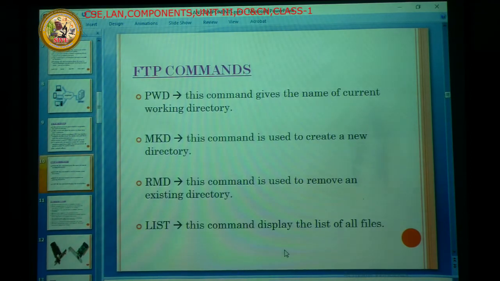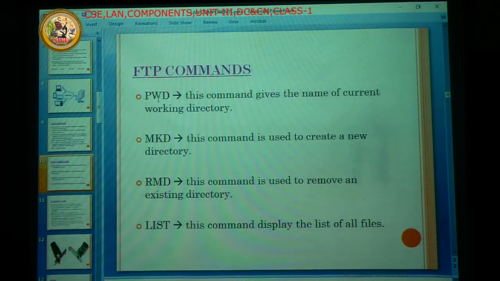Next one, what are the commands available? FTP commands. Here FTP is file transfer protocol, used while a file is transferred from one folder to another folder. When we create one folder, that is MKD, make a directory. This command works only in DOS. This command is used to create a new directory. For example, in GUI systems or our system OS, we create a new folder.